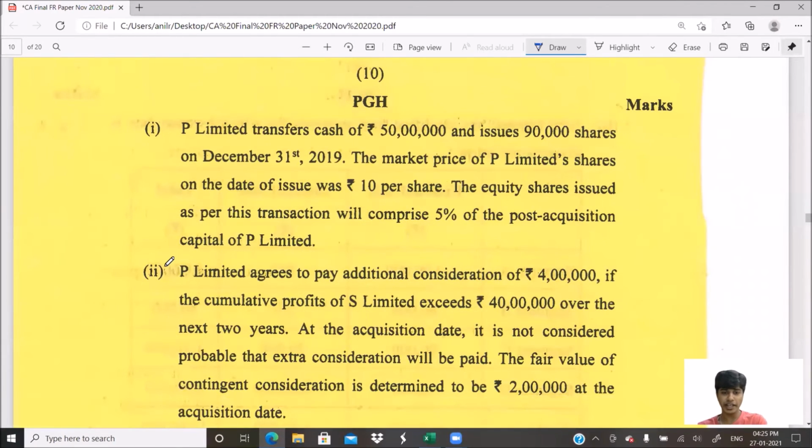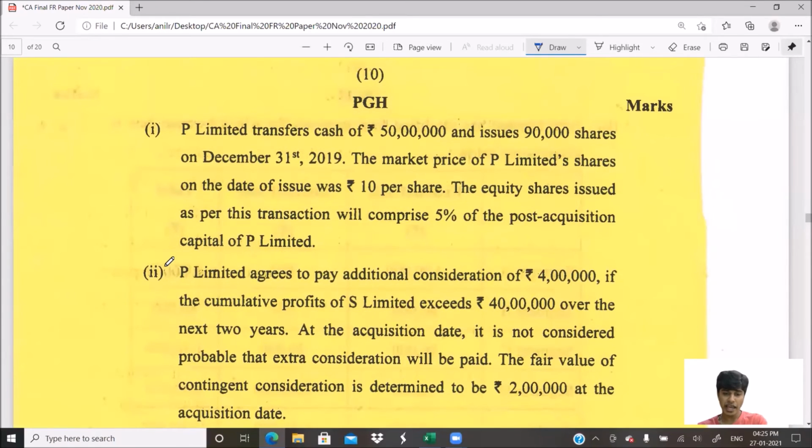P Limited transfers cash of rupees 5 lakh. So is cash part of your purchase consideration? The answer is yes. And it issues 90,000 shares. So the consideration is not just paid in the form of cash, but cash as well as shares.